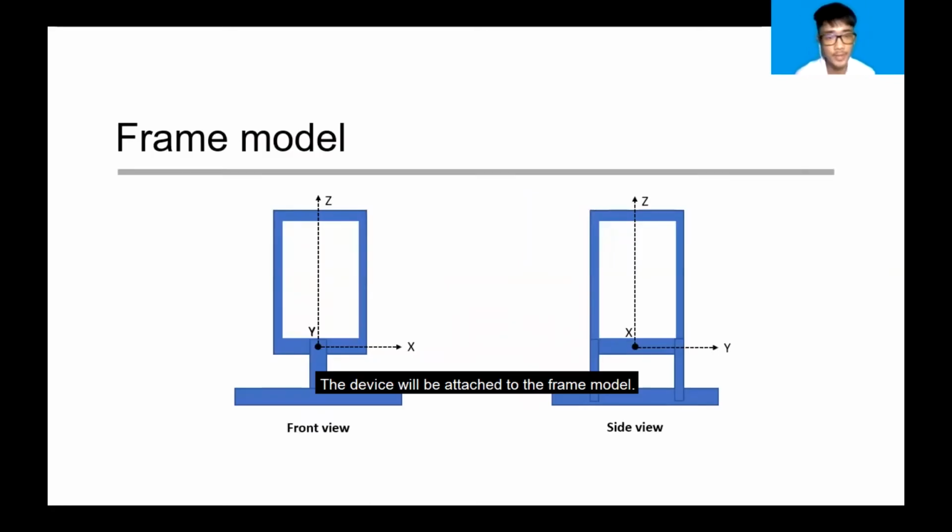The device will be attached to the frame model. This figure shows the front view and side view of the frame model and also the corresponding axes. However, our frame model can only rotate around the y-axis. So in this experiment, we will focus only on the y-axis.